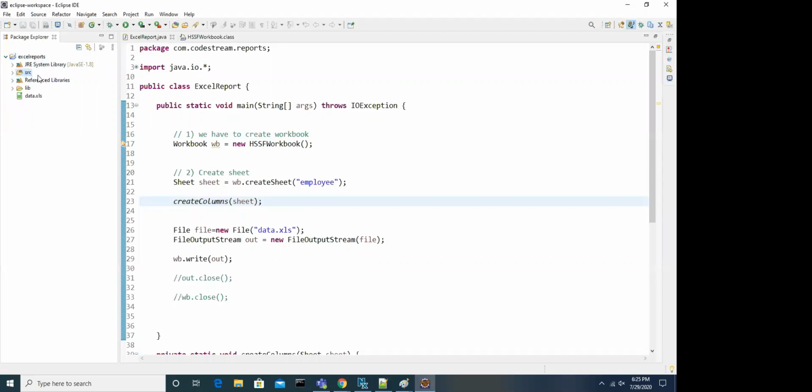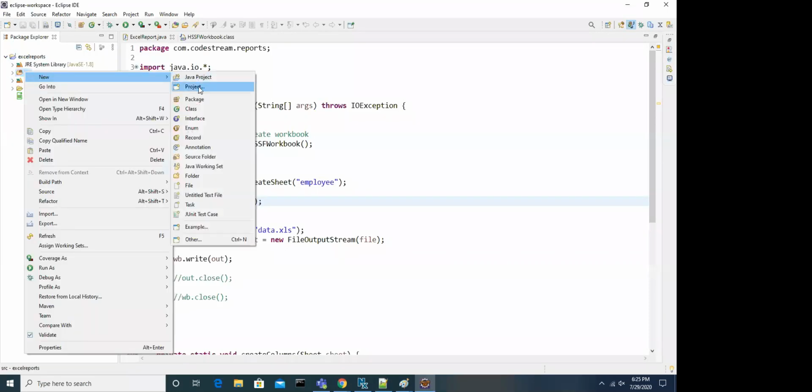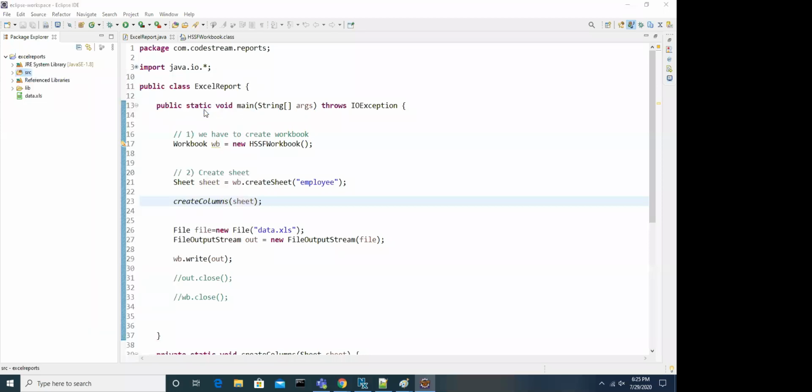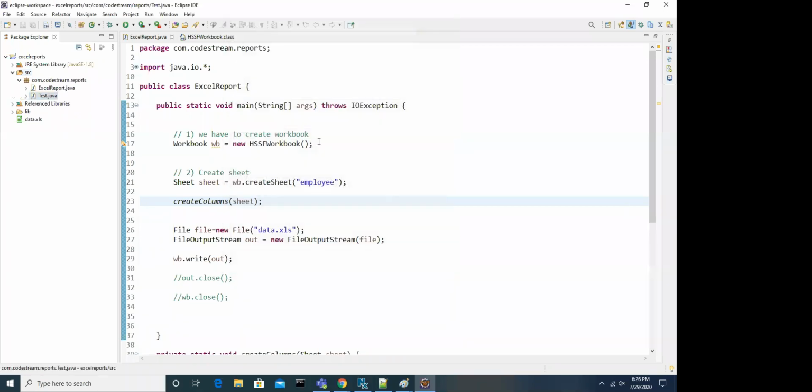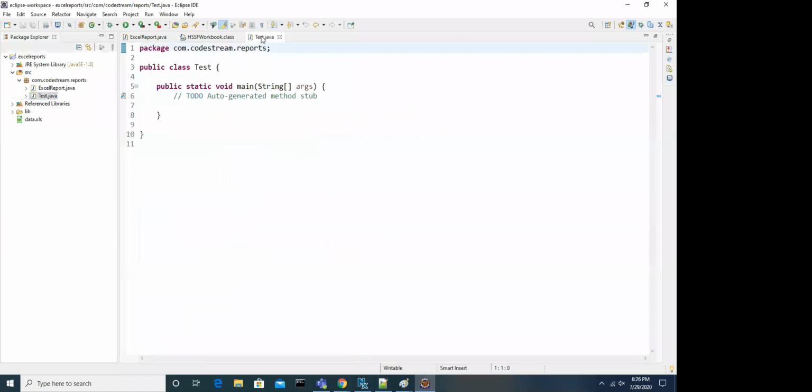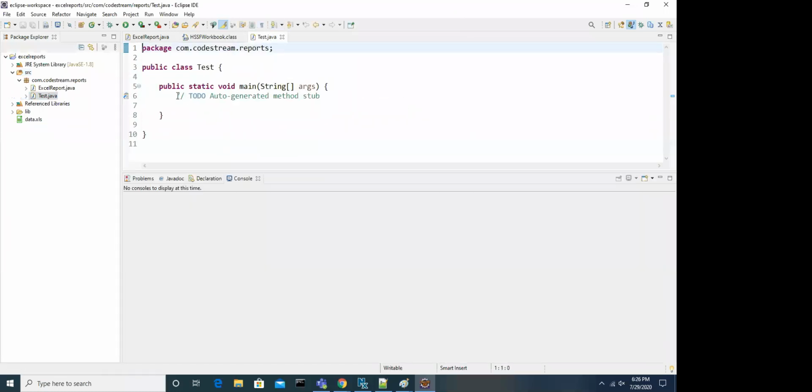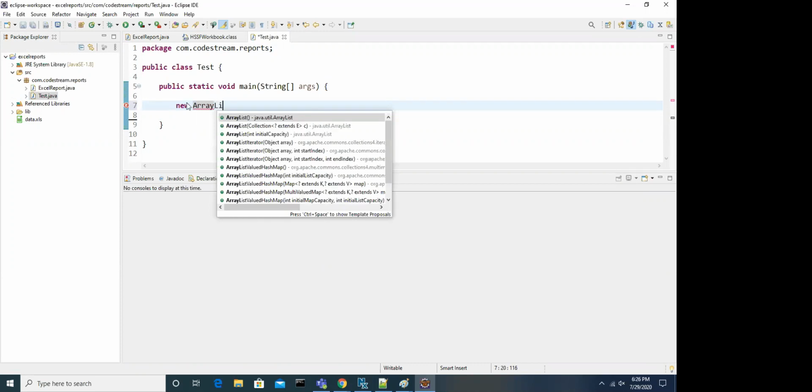I'm creating a new class here. The class is Test, and I'm adding the public static void main. For which class am I trying to create an object? ArrayList.